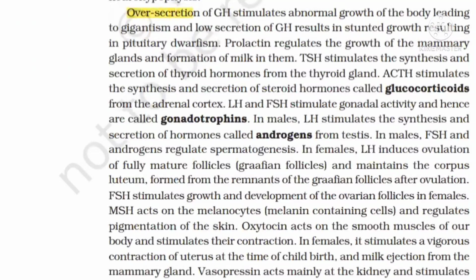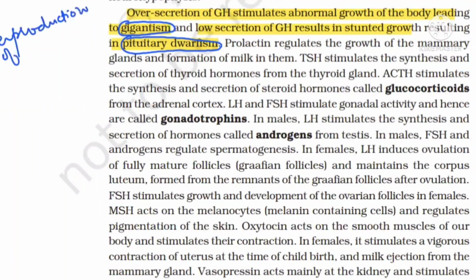See, beta, this only I try to focus. Overproduction of GH stimulates abnormal growth of the body, leading to gigantism. So one disease, gigantism, is because of the overproduction. And low secretion of growth hormone results in stunted growth, which is known as pituitary dwarfism. And if overproduction of growth hormone occurs in an adult, it leads to a disease that is known as acromegaly.